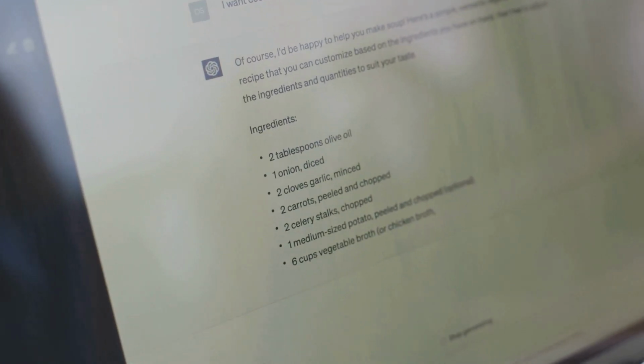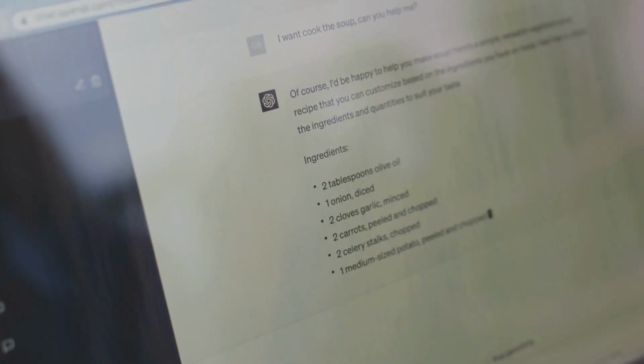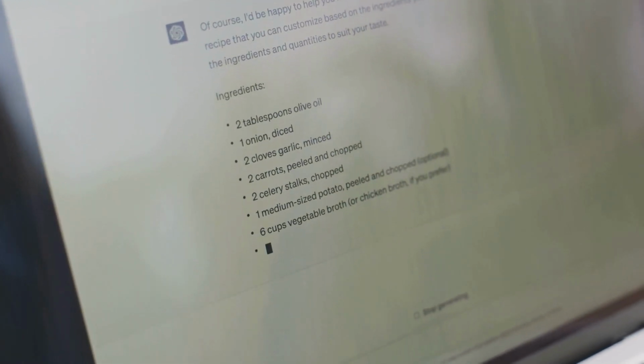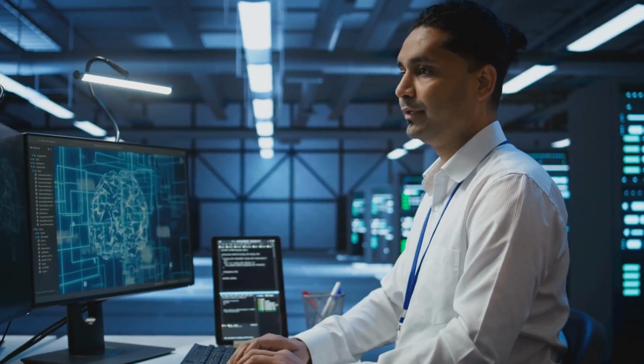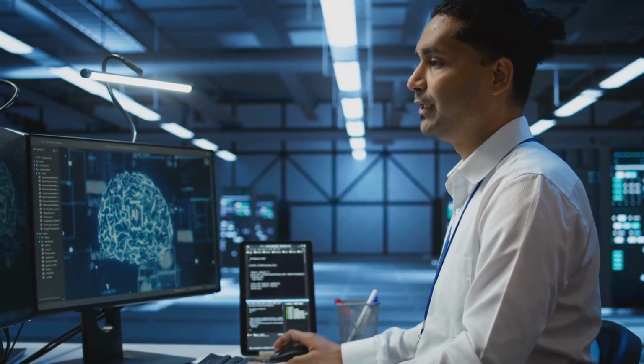Imagine asking ChatGPT, what are the benefits of visual thinking? The AI not only provides a detailed response, but also helps you visualize the connections and relationships between different concepts. As ChatGPT responds, you can create new nodes for each benefit, instantly visualizing the connections between them. This method enhances clarity and fosters a deeper understanding of the subject matter. It's a powerful way to explore complex topics and generate new insights.